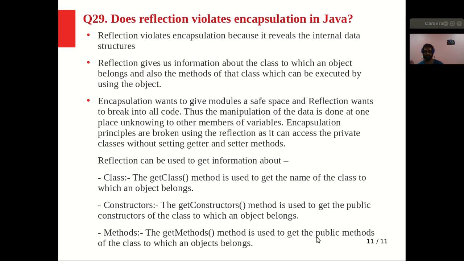So reflection is basically a class or a package in Java, which gives us the information of a method, a constructor, or a class by only knowing the object of that class. It does not require any information about the method, class, or constructor. If we have only the object, then we can get the information of these three: class, methods, and constructor, by the use of reflection.